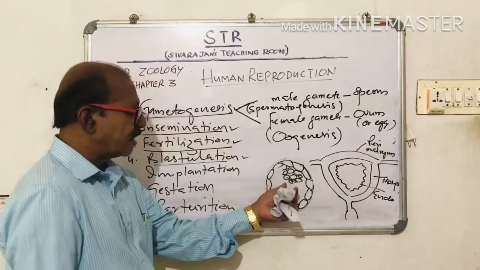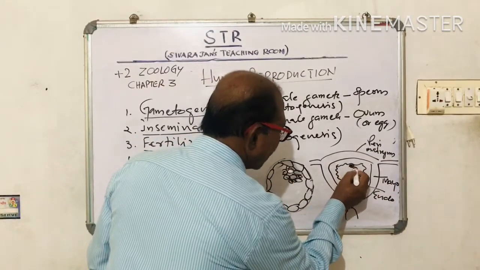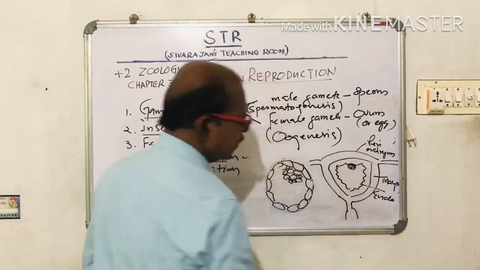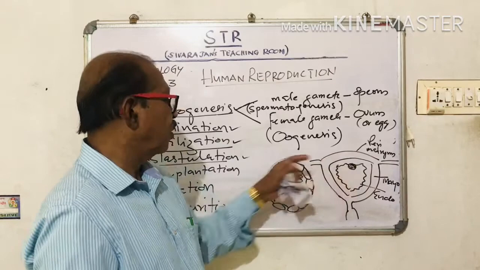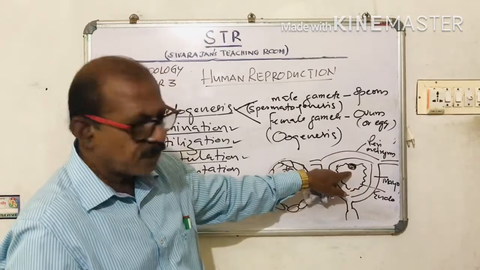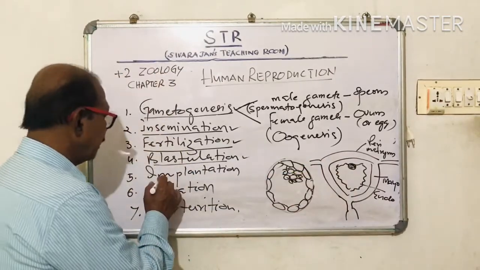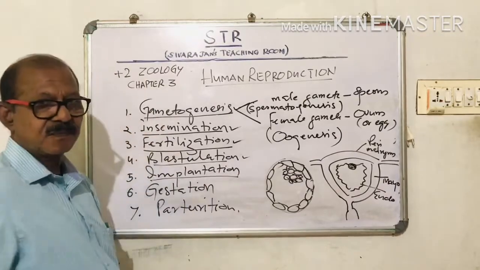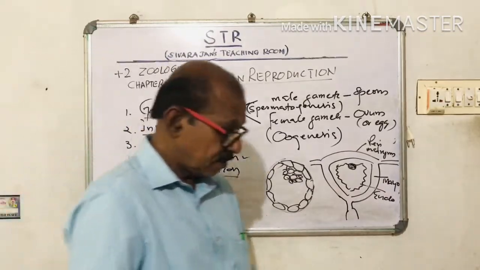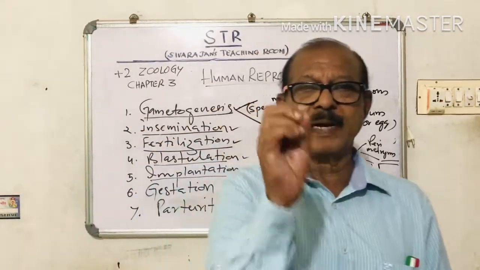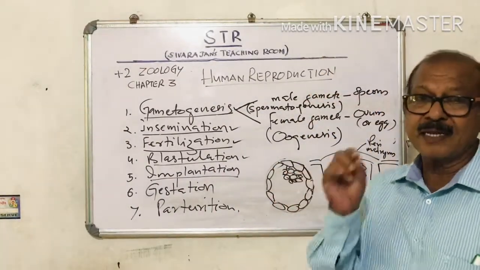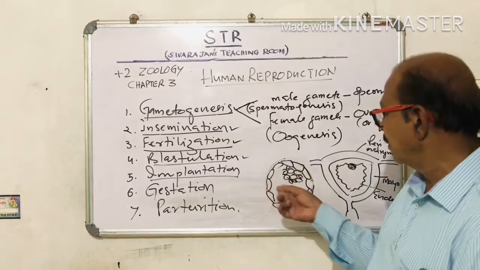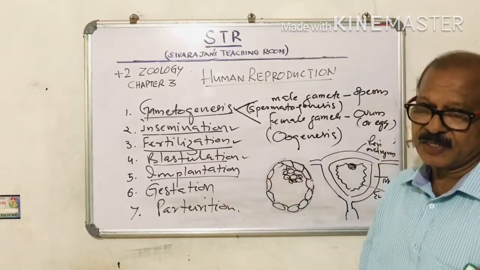So the blastula gets fixed here in the endometrium. This fixation of the blastula in the inner wall of the uterus is called implantation. So what is implantation? The fixing of the blastula into the inner wall, the endometrium of the uterus, is called implantation.